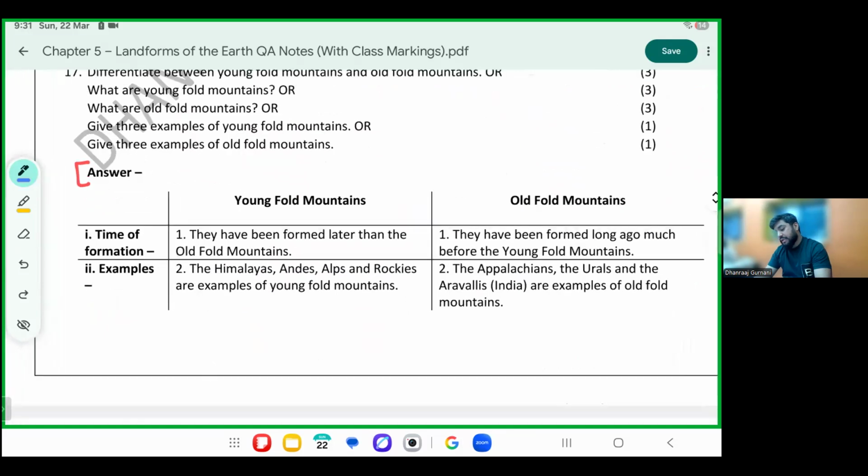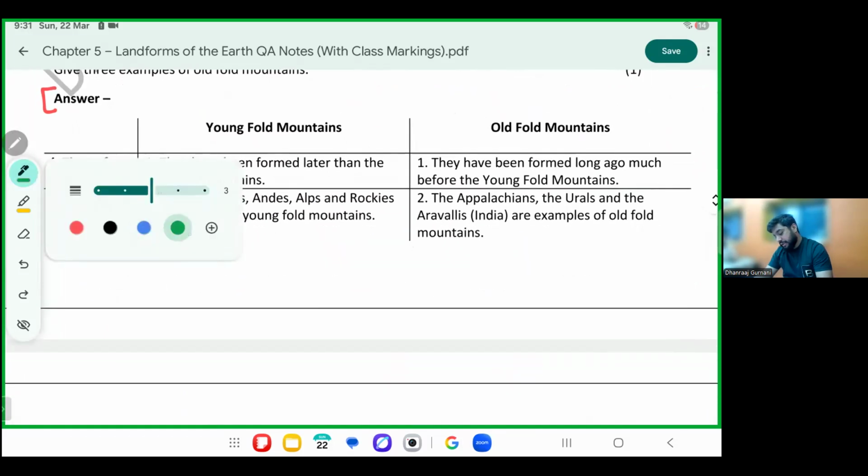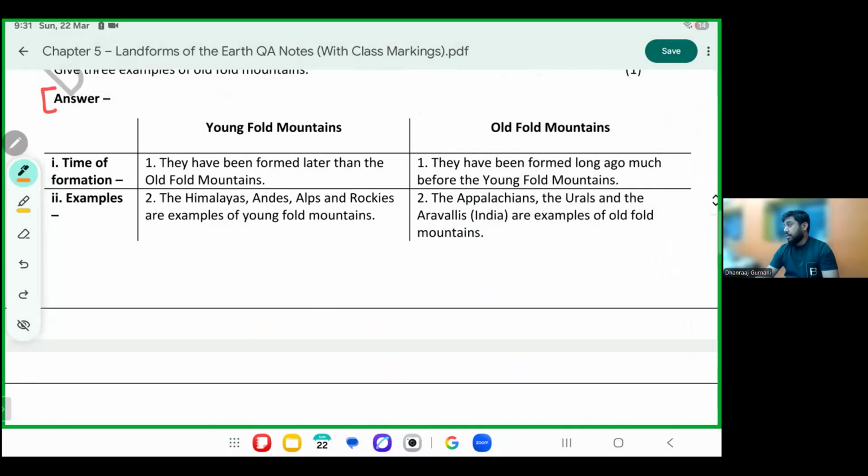Let's see fold mountains and young fold and old fold mountains. Young fold like Nivan, young man. Old fold like Kabir, Kabir old man. Joking. Yeah, Kabir is very young. They are formed later. They are formed much ago than old fold. The name itself says old fold, matlab they were formed before. Young fold were formed after. Examples you can learn: Himalayas, Andes, Alps, Appalachians, Urals, Aravallis in India, very important again.